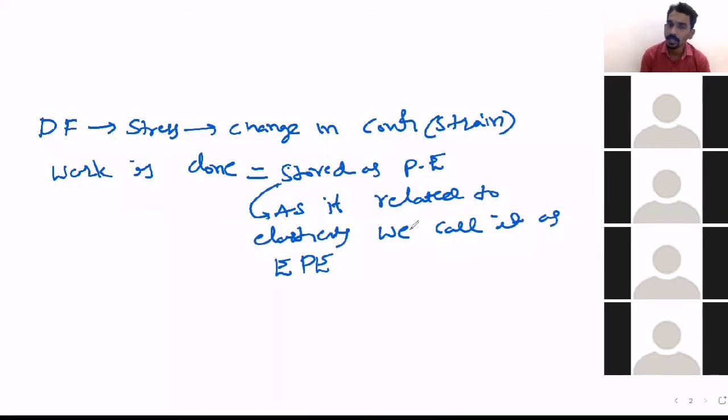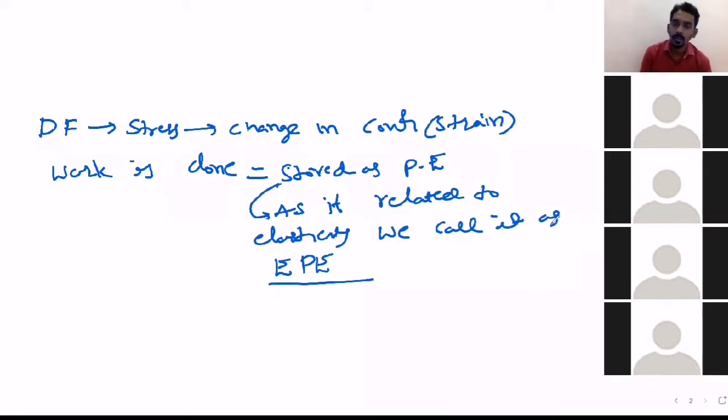But why have we named it elastic potential energy? Because here we are dealing with elasticity.